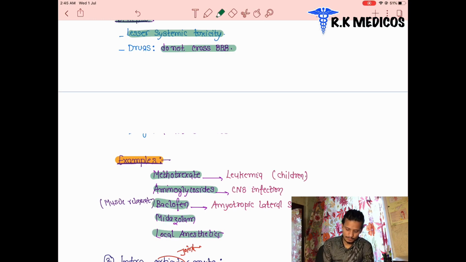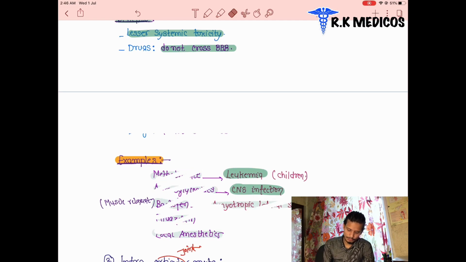We can see here one thing. Aminoglycoside is used in CNS infection. If the patient is having any infection, then we can use aminoglycosides. Baclofen is basically used in ALS, amyotrophic lateral sclerosis. Basically, baclofen gives the patient a muscle relaxant action. If the patient has any spasm in the muscles, these are also given to spinal cord fracture patients. And methotrexate is basically used in leukemia, cancer. Methotrexate is an anti-cancer drug used in children.